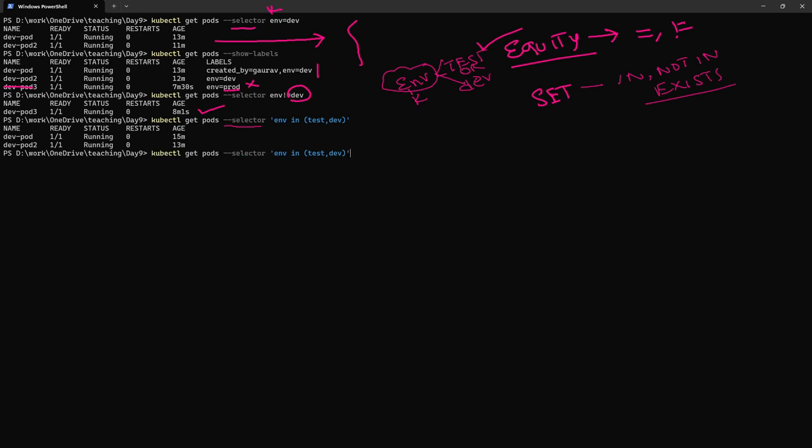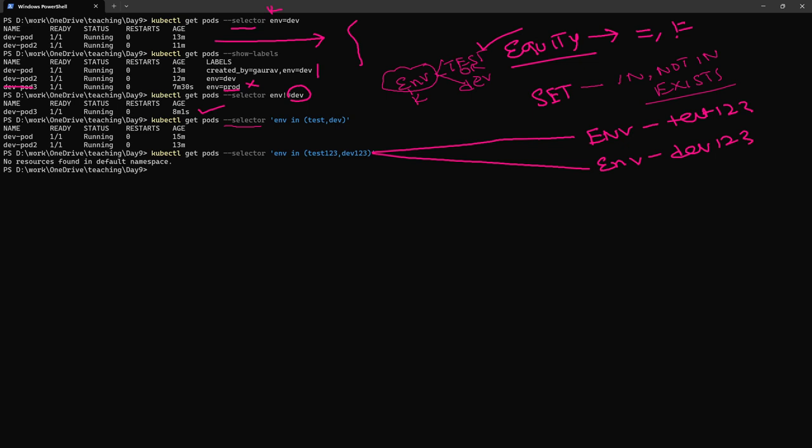If I'm going to update any random values, then see, it is not showing anything. Why? Because currently we do not have any pod whose environment is present in test123 or dev123. But this command is going to behave like this. It is going to check for the labels. The first level is this one and the second level is this one.